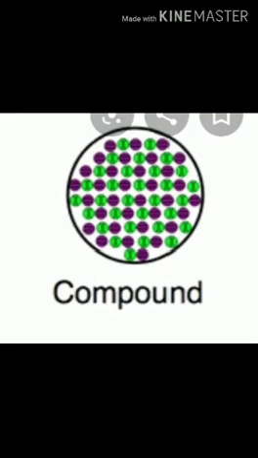Second is compound. A compound is a substance that is formed when two or more elements combine chemically. The smallest particle of a compound is a molecule, which shows all the properties of that compound. However, the properties of a compound are entirely different from those of its constituent elements. For example, when hydrogen combines with oxygen, both of which are gases, the liquid named water is formed.